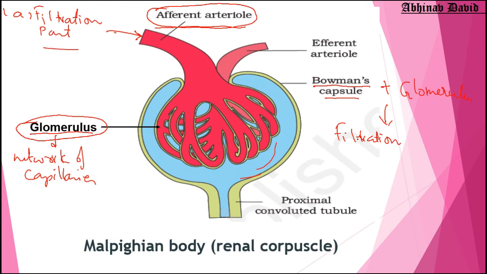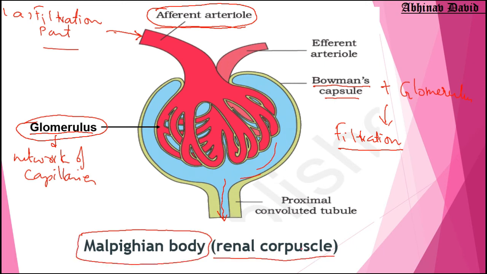So Bowman's capsule and glomerulus together do the filtration. They filter the blood, and then the filtrate, whatever is filtered, passes to the tubular part down. You can see here I am making an arrow. Bowman's capsule plus glomerulus are also called the Malpighian body or renal corpuscle.